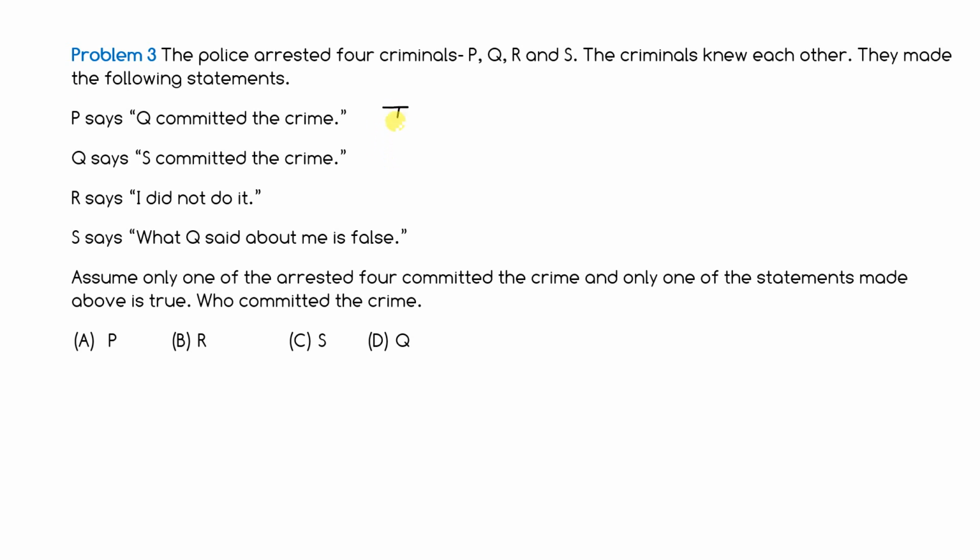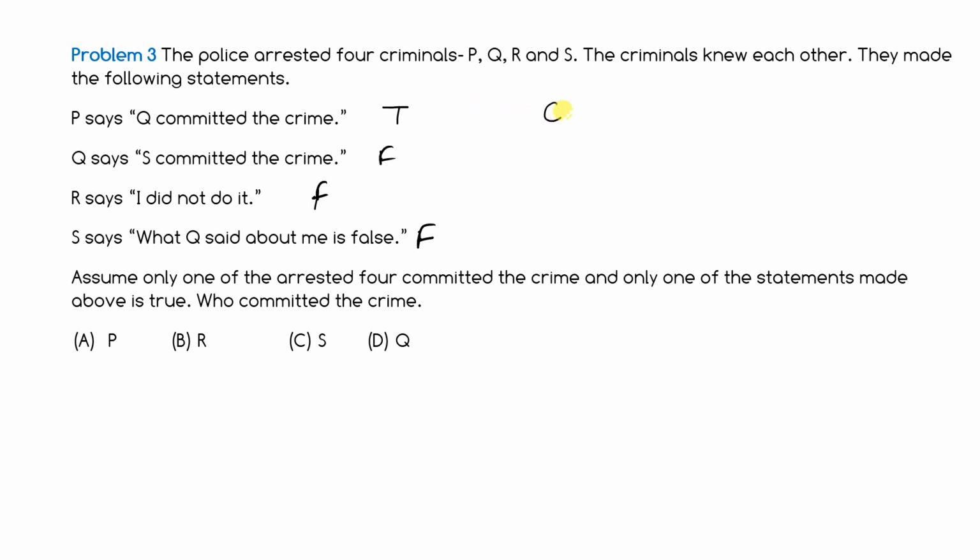Let's suppose this is true, and the rest are false. So first of all, assume that the first one is right, telling the truth. The rest are false.